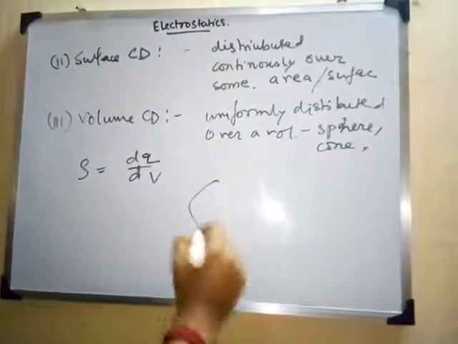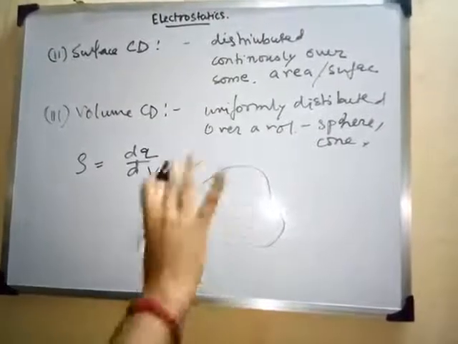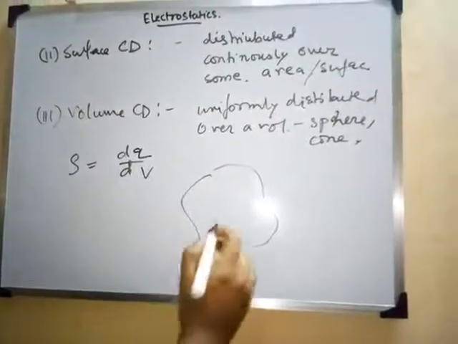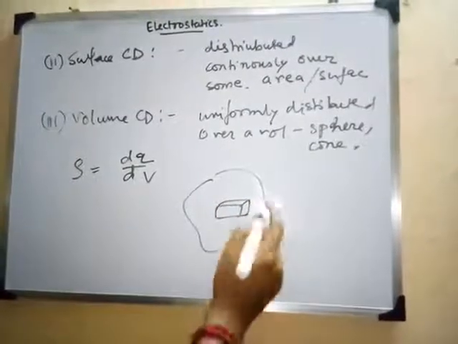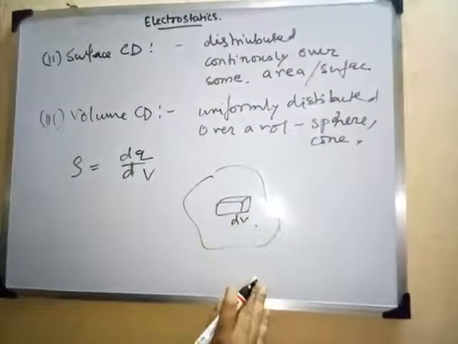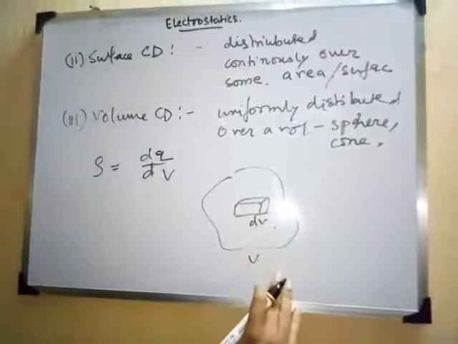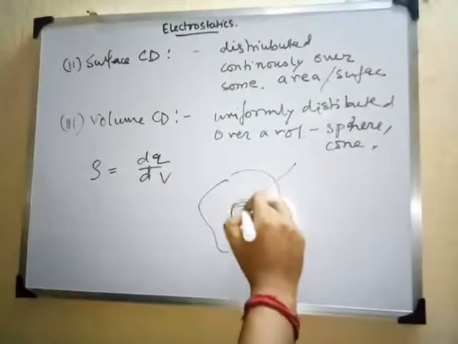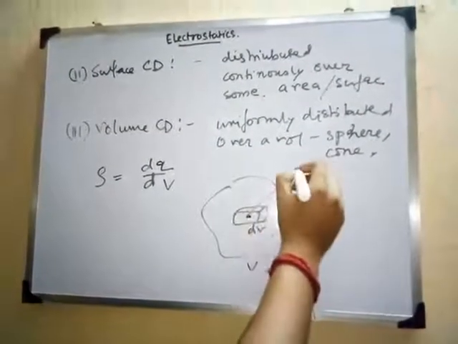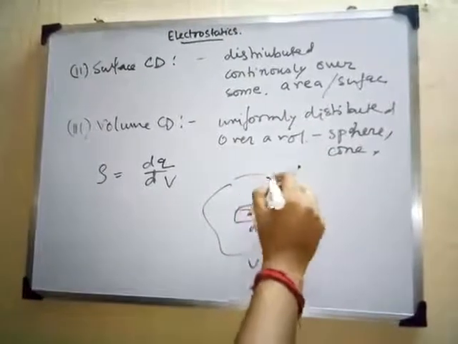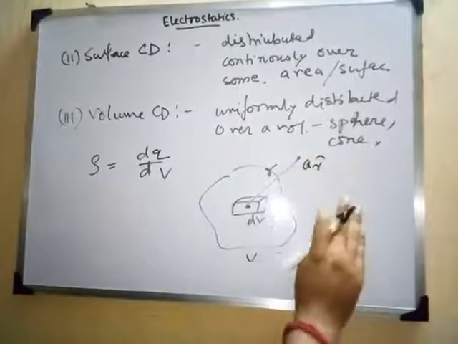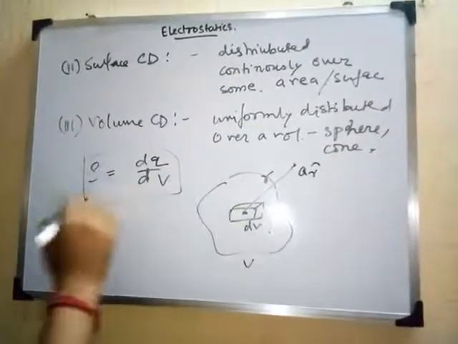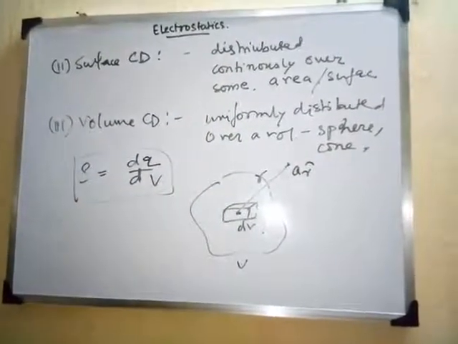And again, if there is some arbitrary volume, this is a 3D volume you can consider, and within that volume we will simply take some section of this volume, and we call this volume as dv, and the total volume as v. We'll simply take from any point, and this is your total length of this line r, and this is your ar, a vector. So this will be the volume charge density that is represented.